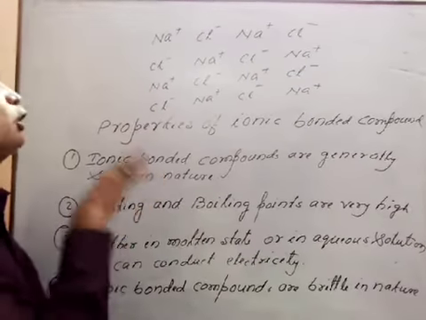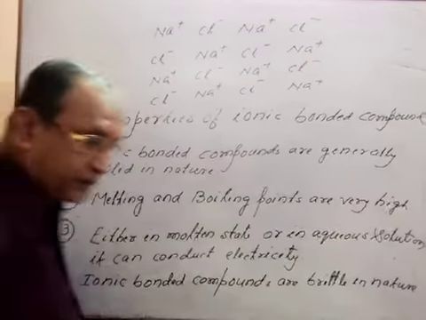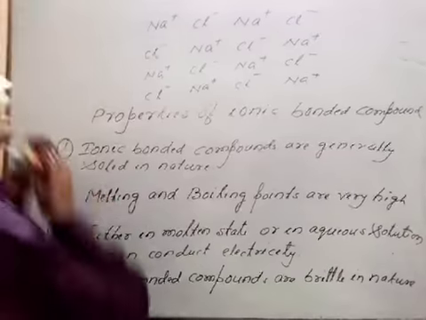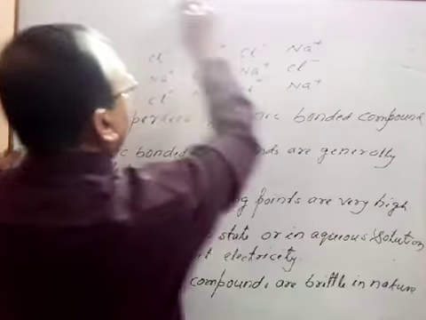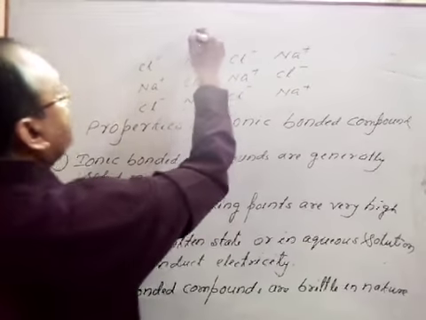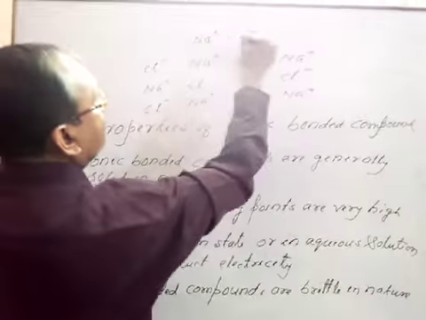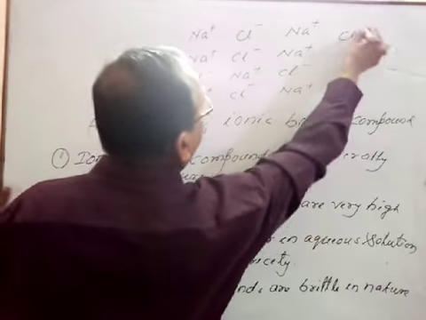But when we apply pressure, then one layer will shift. When one layer shifts, then what will we see? Na plus Cl minus, Na plus Cl minus.